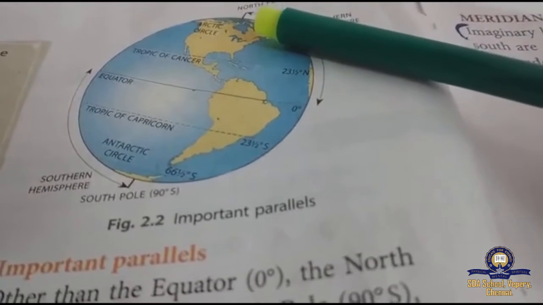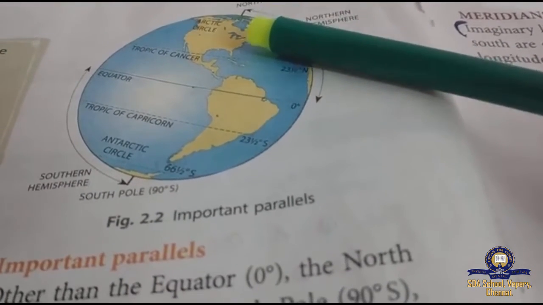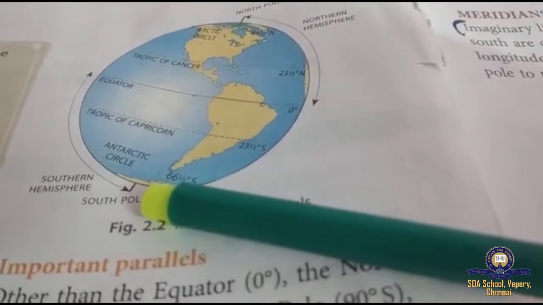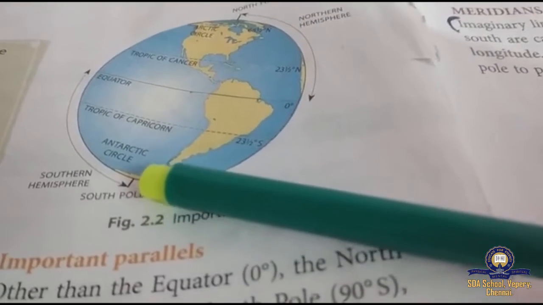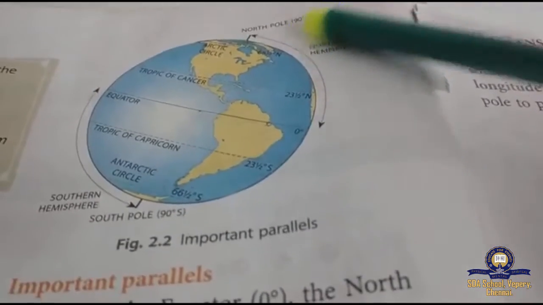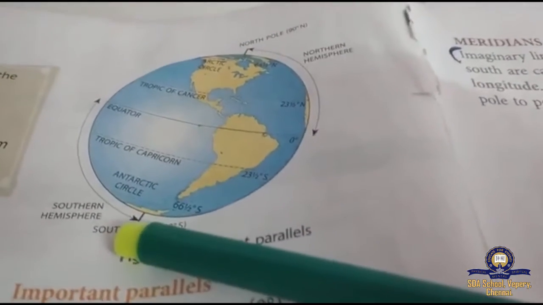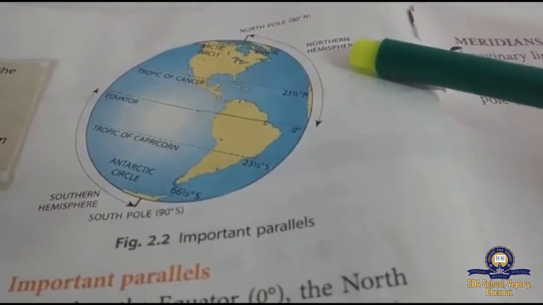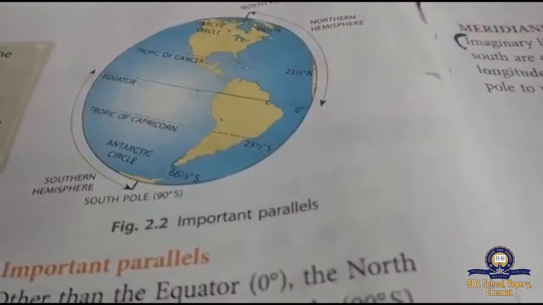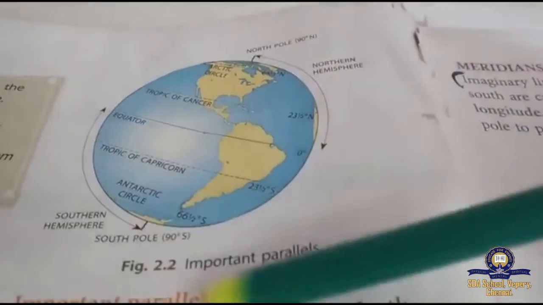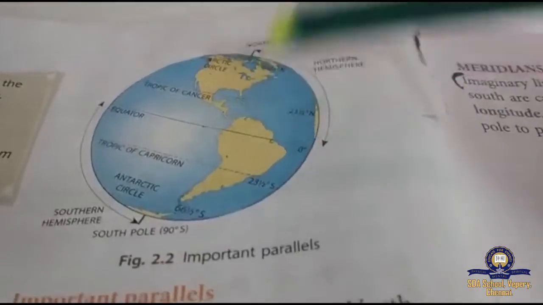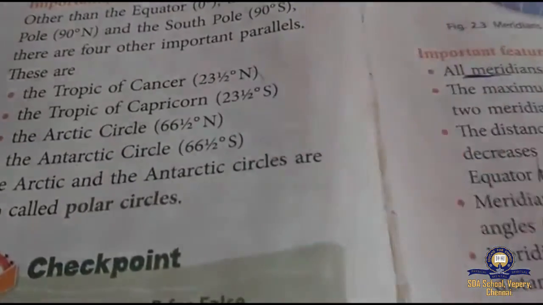On top we have the Arctic Circle, on the south we have the Antarctic Circle. The top part is called Northern Hemisphere, and the bottom part is called Southern Hemisphere. Northern Hemisphere, Southern Hemisphere. Is it clear? This all comes under parallel lines. This I have showed you, right?